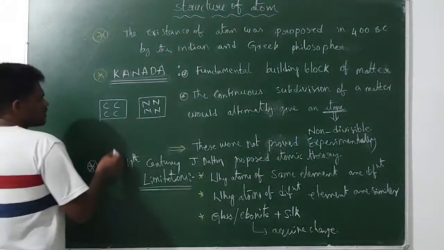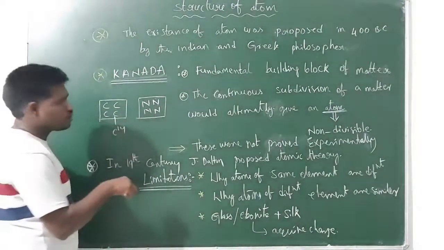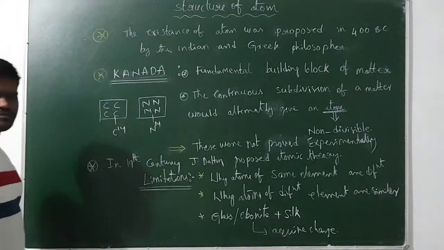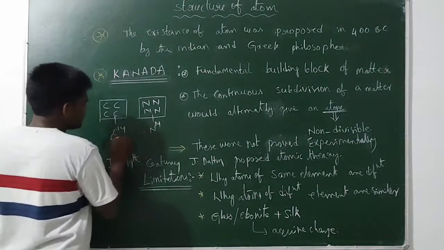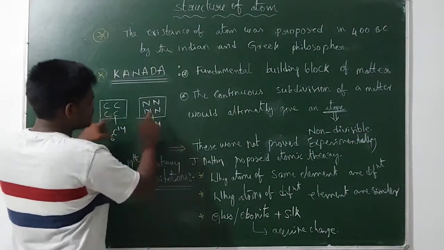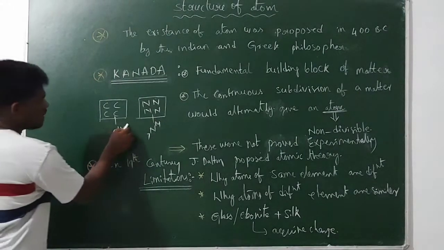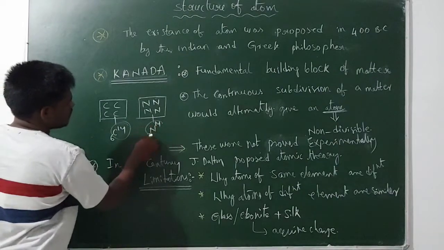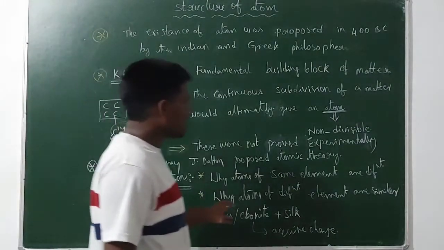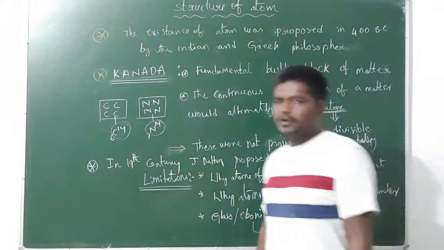For example, isobars. Now you know carbon has the C14 isotope and nitrogen has the N14 isotope, with atomic numbers 6 and 7 respectively. Even though these are present in different elements, they contain the same mass number 14. So he did not explain why the atoms of different elements are similar in a few properties.